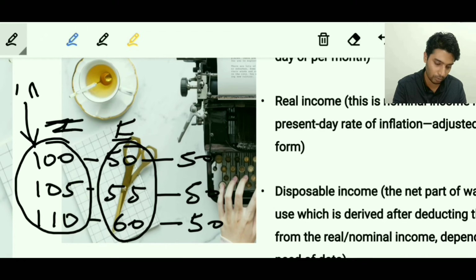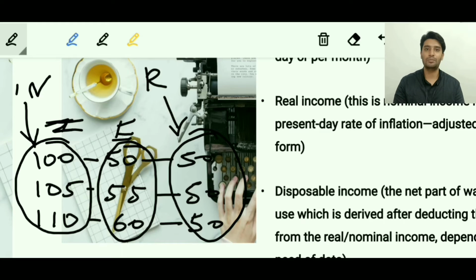This is nothing but the nominal income, which is increasing every year. And when you remove the effect of inflation from it, you realize that his income is actually not increasing. The real income is the same. His expenses for the same products are increasing because there is high inflation in the economy. So nominal income may seem to be increasing because of the increase in inflation, but the real income is the same. Let's further understand this.